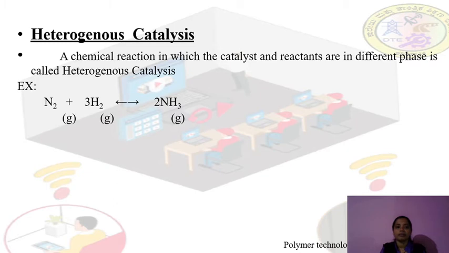Now in this example, the reactant and the catalyst are in different phases. This is the product. Reactant and catalyst are in different phases.